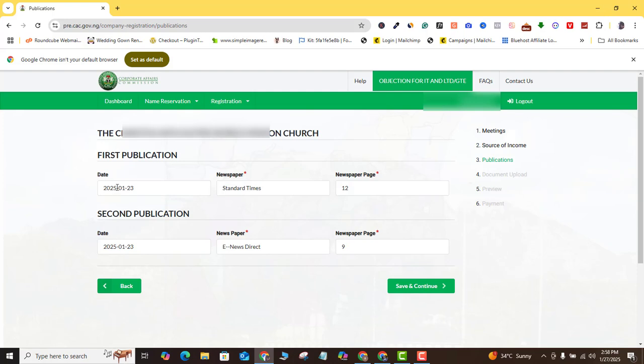So all you need to do after you have published your newspaper is to come here, and here you want to input the date of the publication of that paper. Here you want to mention the name of the newspaper. And here you want to mention the particular page that your own publication was made on the newspaper. So you do that for the first publication, and then you also do that for the second publication. And once you're done with that, you want to click save and continue.